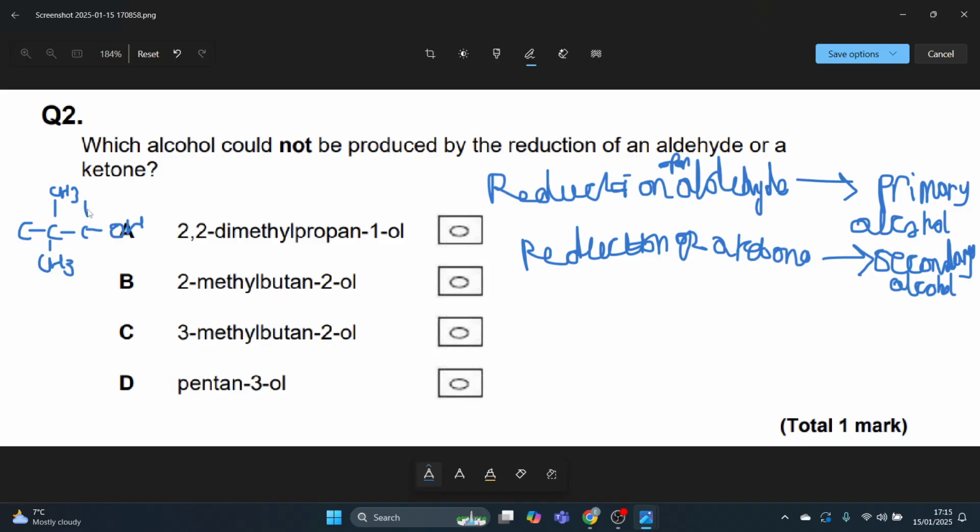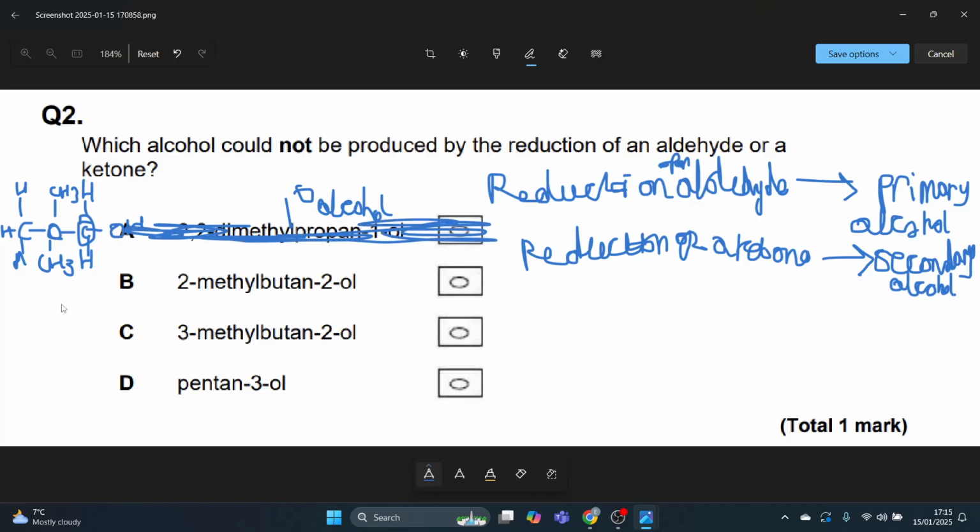And then if we fill in the hydrogens, you can quite clearly see that that's a primary alcohol. It's only attached to one carbon. So that's primary. So I'm just going to write it like that. So that can be produced. So therefore that's not my answer.